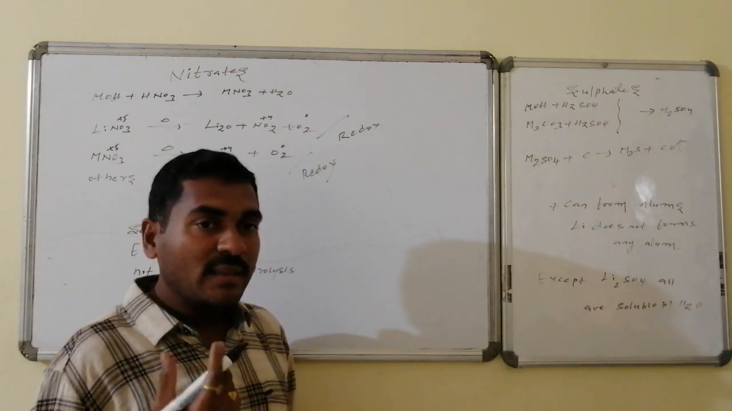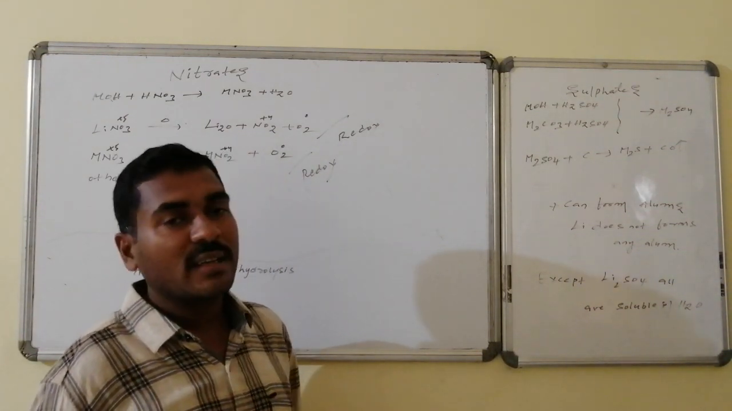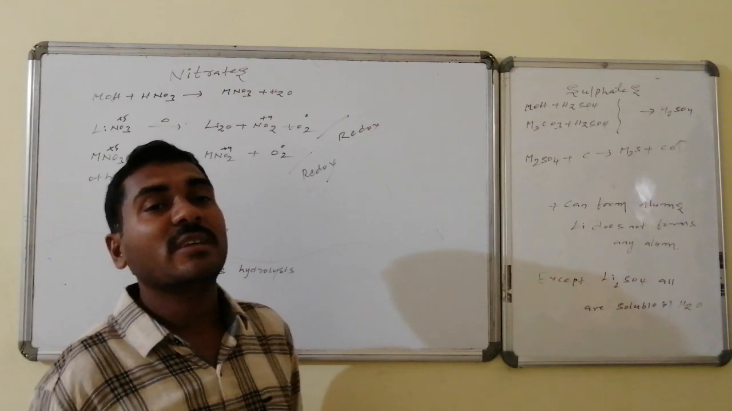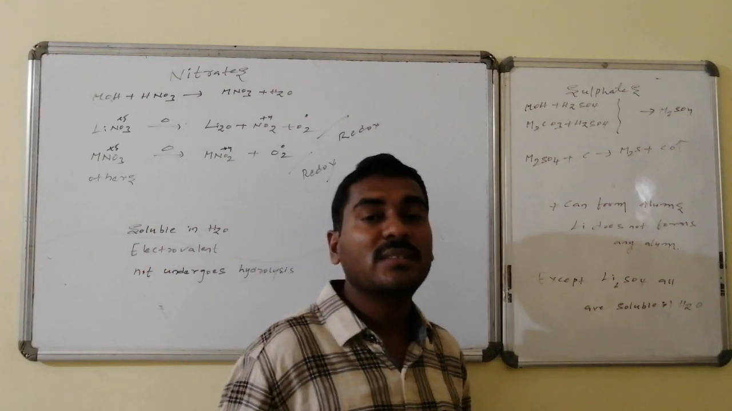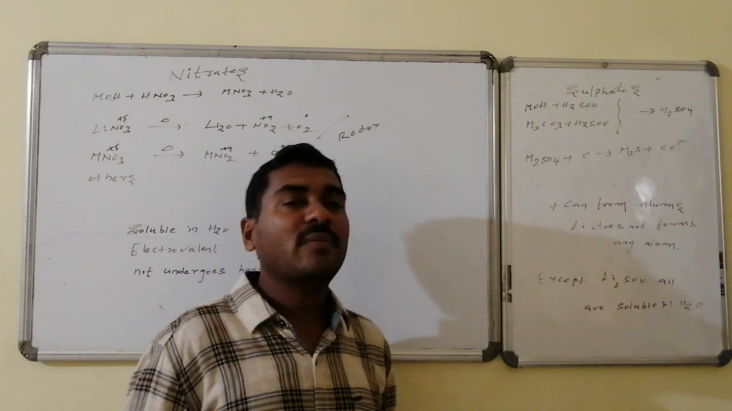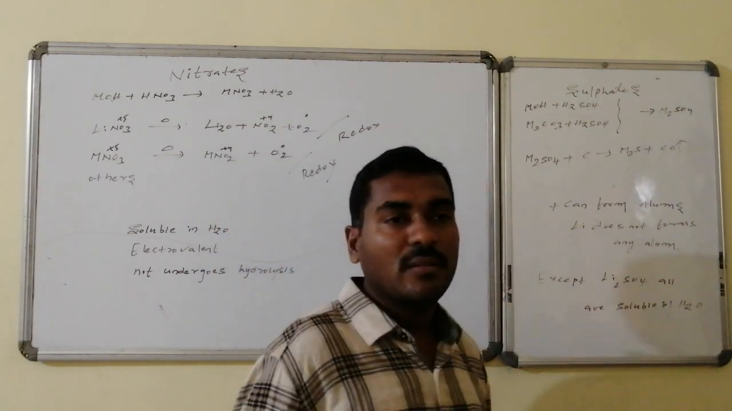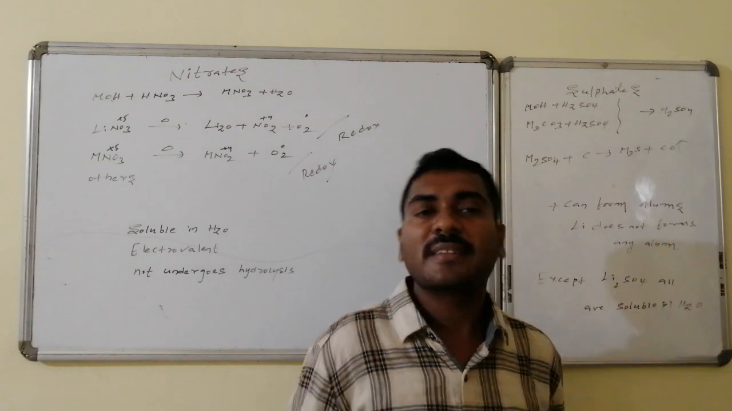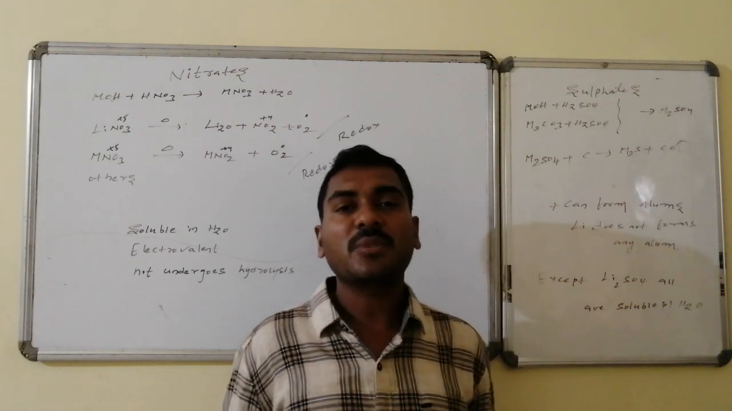Whereas the sulfates can generally form alums, lithium is unfit for the formation of alum. Alum is a double sulfate, we have already discussed. Except lithium sulfate, all the remaining sulfates are soluble in water, and their solubility also increases from top to bottom.